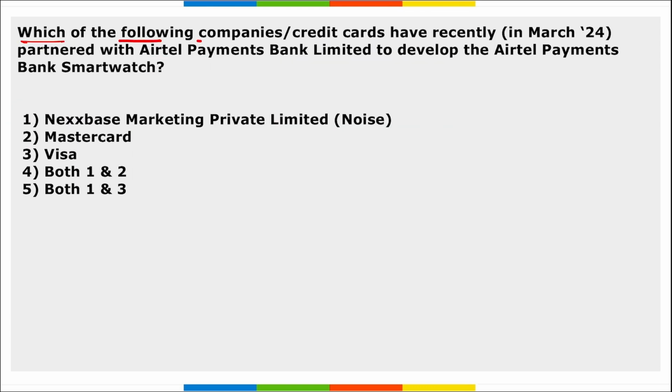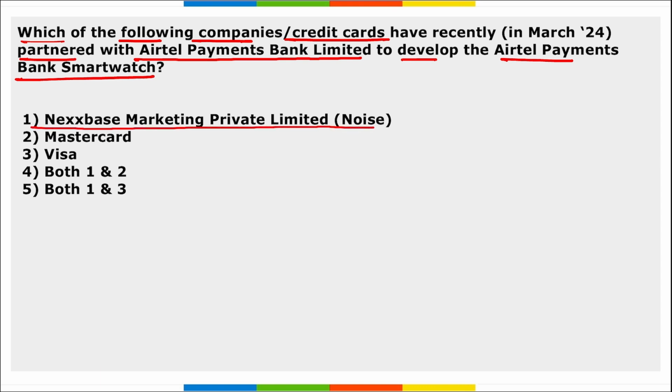Next, which of the following companies or credit cards have recently partnered with Airtel Payments Bank Limited to develop the Airtel Payments Bank smartwatch? So which is that organization? It is Next Base Marketing Private Limited, that is your Noise. It is similar to Boat, right? Boat, we know, provides electronic devices, and similarly Noise also provides electronic devices.